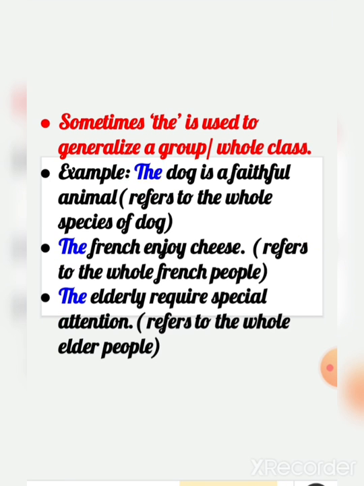So when we talk about something that is only one of or unique and everyone knows about it, we use the. And sometimes the is used to generalize a group or a whole class. Example, the dog is a faithful animal. Now here I'm talking about a whole species of dog, right? Not a specific one, not a particular one, but the whole species of dog.